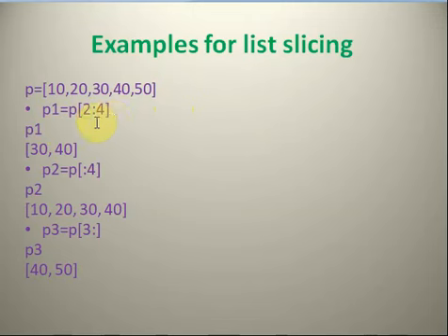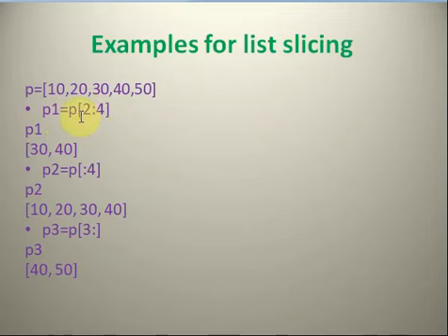See this example. P1 equal to P in brackets 2 colon 4, bracket complete. 2 colon 4 means P1 is the new list which will contain item number 2 and 3.